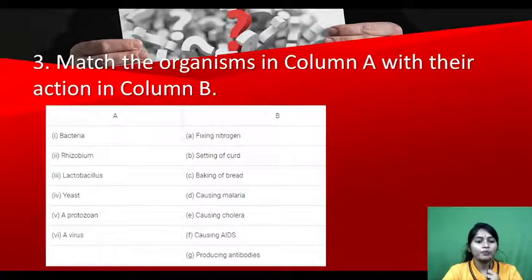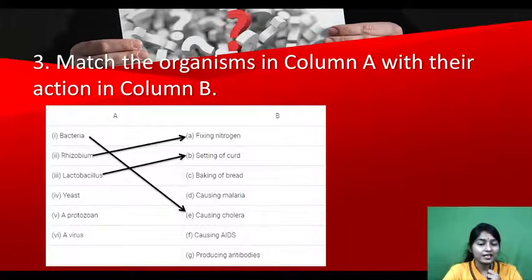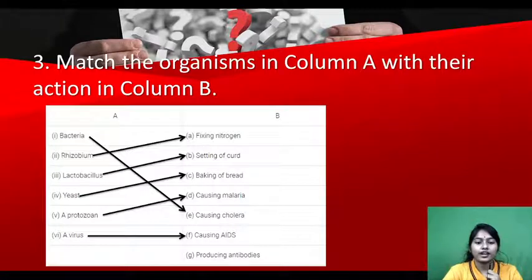So bacteria, what does it do? Yes, it causes cholera. Then rhizobium fixes nitrogen. Lactobacillus helps in the setting of curd. Yeast helps in the baking of bread. A protozoa causes malaria, right? And a virus causes AIDS. And one extra is given. Okay, correct? Let us recall again. Bacteria causes cholera, rhizobium fixes nitrogen, lactobacillus helps in the setting of curd, yeast helps in the baking of bread, a protozoa causes malaria and a virus causes AIDS, right?